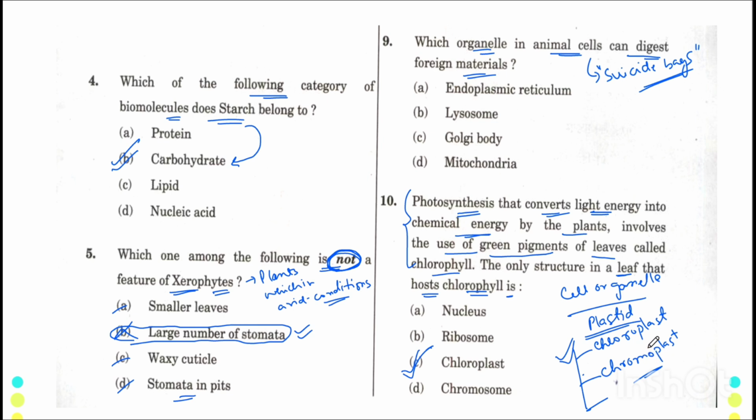Tomato red color, brinjal purple color, and other colors also. This chromoplast is responsible for those colors except green color, which is the property of chloroplast because of the chlorophyll present in it. And the last one is leucoplast, which is transparent in color.